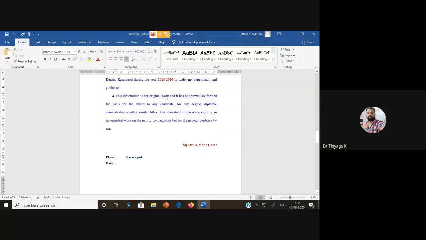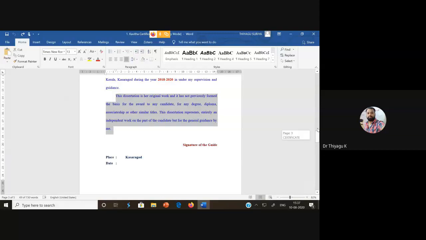So she is not copying any work and it has not previously formed the basis for the award of any candidate. So for this kind of research work, no one has previously received a degree in a similar title. That kind of small certificate the guide may give to the scholars.